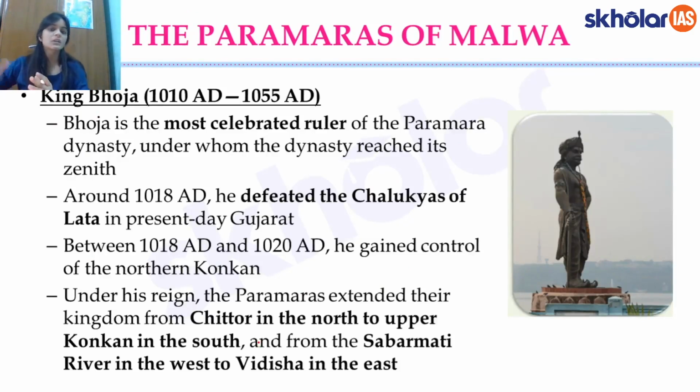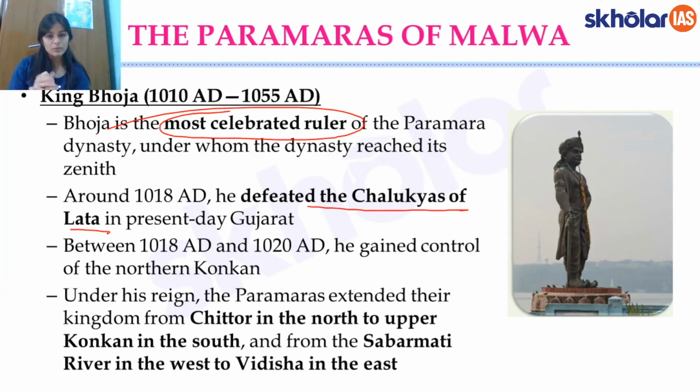Now King Bhoj, as important as Mihir Bhoj was for the Pratiharas dynasty, equally important is King Bhoja, who had a reign of almost 40-45 years, and is the most celebrated ruler of the Paramara dynasty, right? And he had even defeated the Chalukyas of Lata. This is the third branch of Chalukyas.